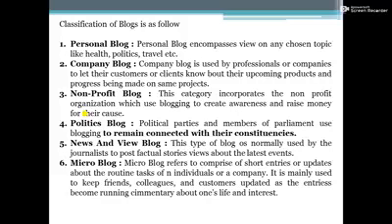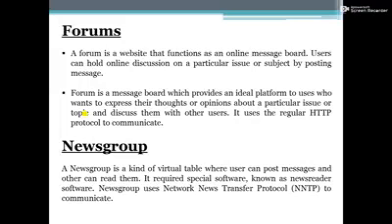So, this is the definition of a blog and its types. Now let's move to the next topic, which is forums.